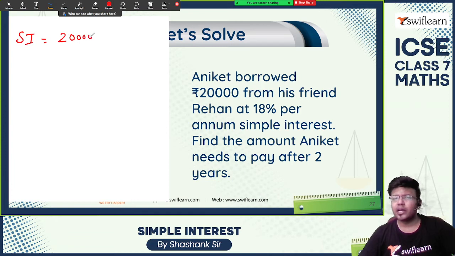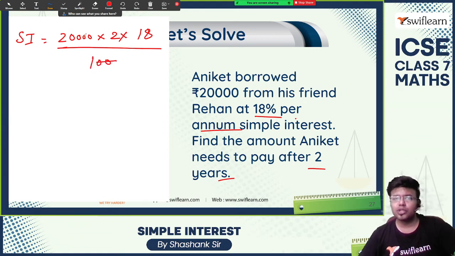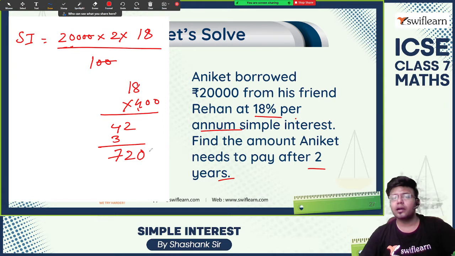P is 20,000, time period is 2 years, and rate of interest is 18 per annum, so divided by 100. Two zeros cancel, so 200 into 2 is 400. So 18 into 400: 4 ones are 4, 4 eights are 32, so 72, and write these two zeros. This is the interest which needs to be paid.